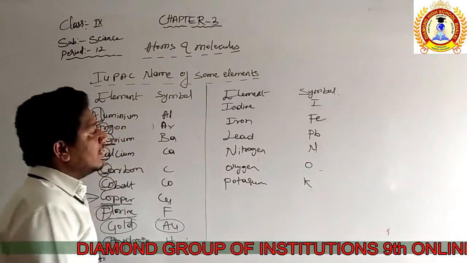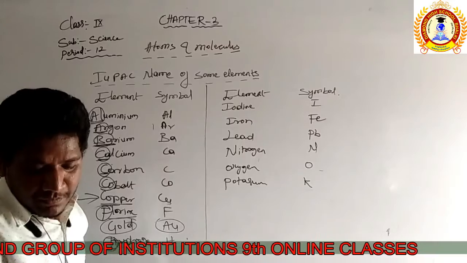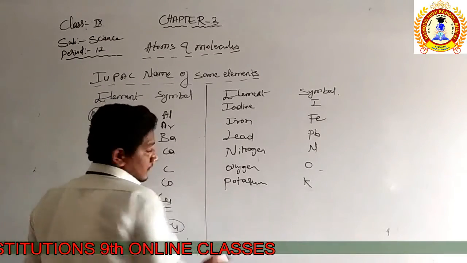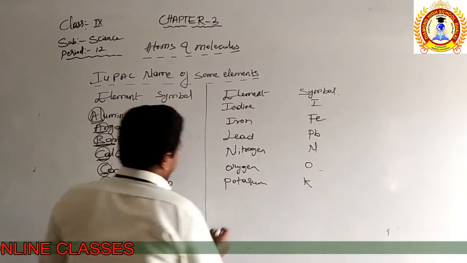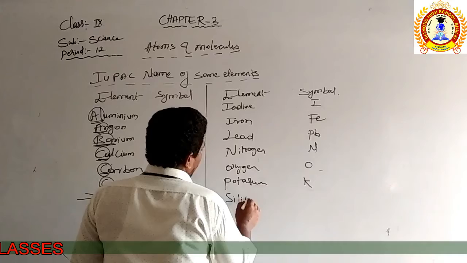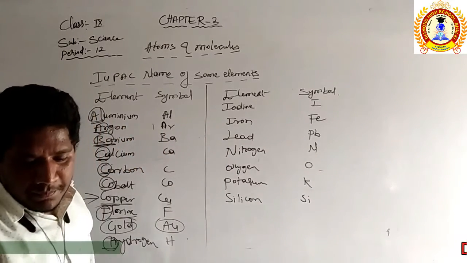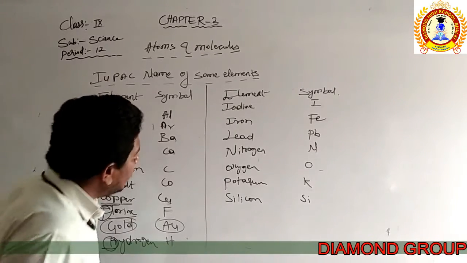Now we will discuss this one, which is taken from Greek and Latin words. Sorry, which is that one? Silicon, not sulfur, it is silicon. Silicon is represented by Si. Then silver.